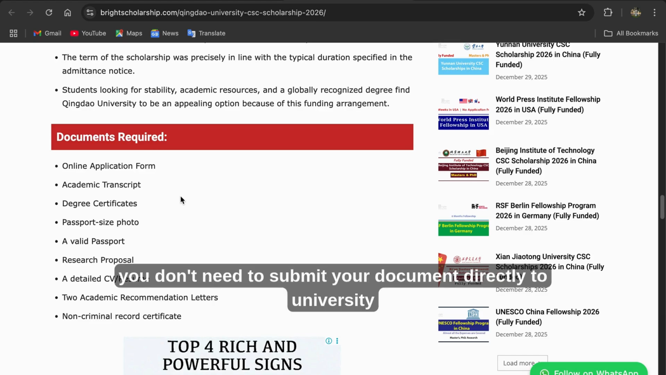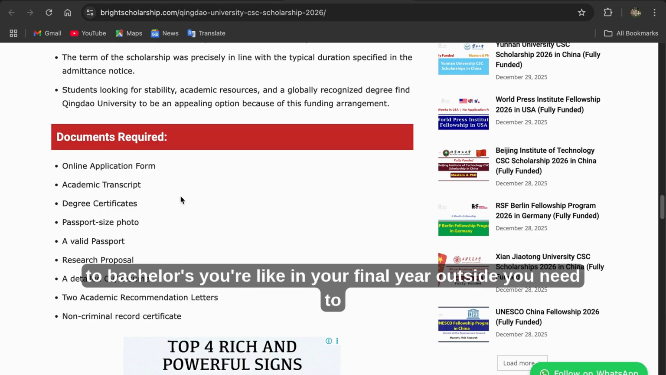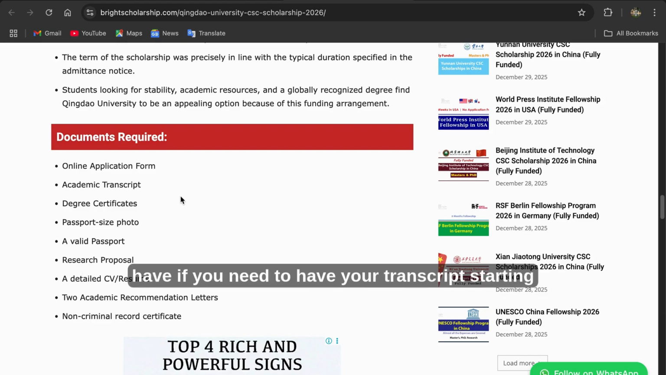You need to fill it online. You don't need to submit your document directly to the university. You need to submit the application online. Academic transcript. That means if you are a bachelor's student in your final year, you need to have your transcript starting from your first year, second year, third year, if your course is 3 years, up to fourth year, if your course is 4 years. So now, they said degree certificate.